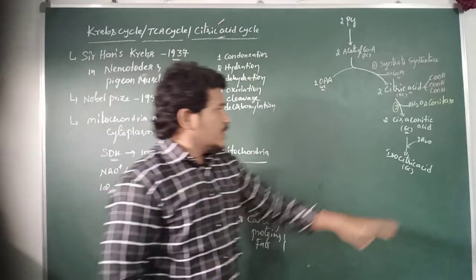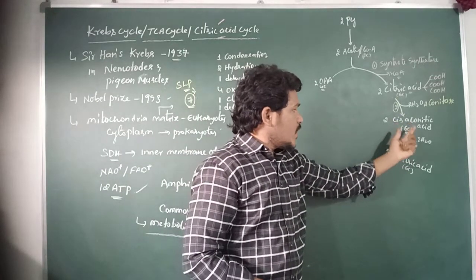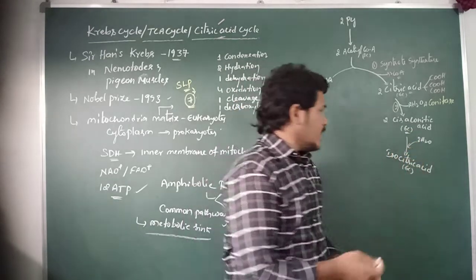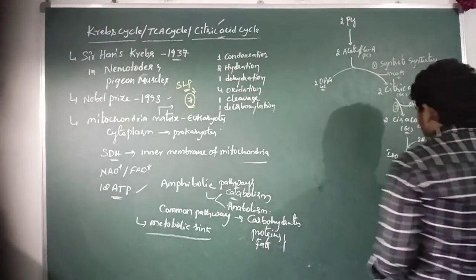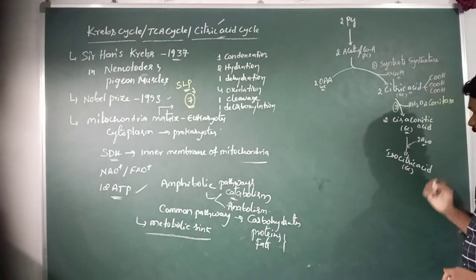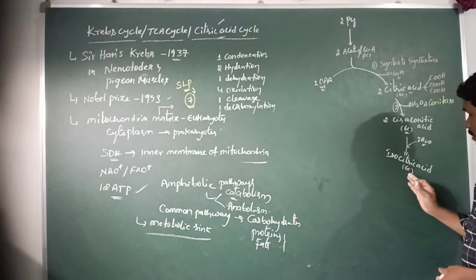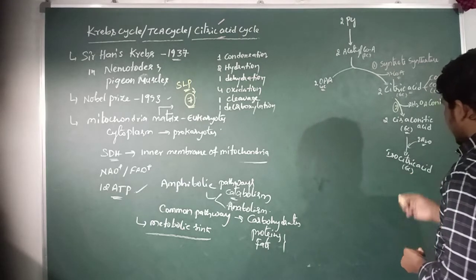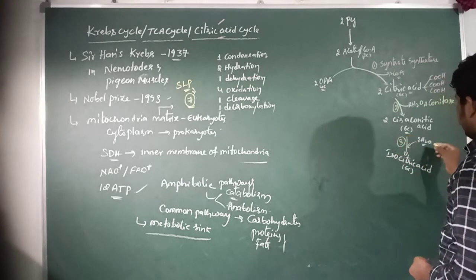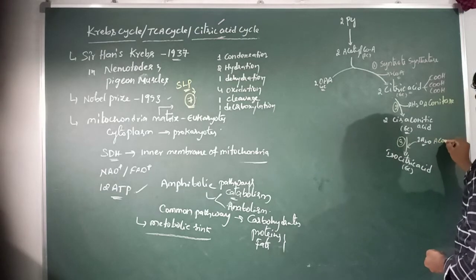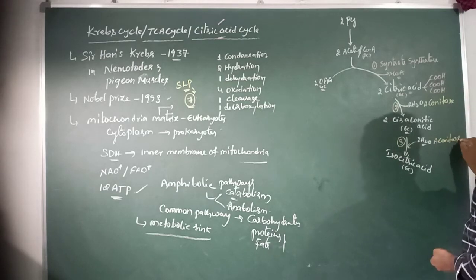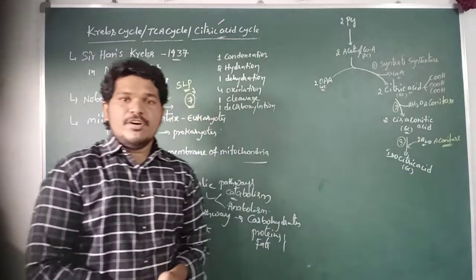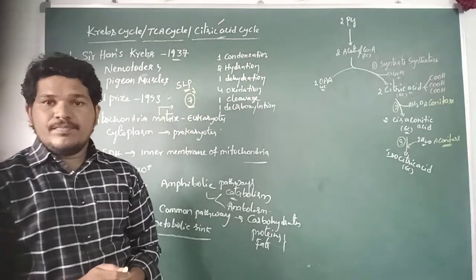So here the 6 carbon compound cis-aconitic acid is hydrated, reacted with a water molecule, and further converted into isocitric acid, which is a 6 carbon compound. This reaction is catalyzed by the enzyme aconitase, the same enzyme which catalyzes the second step of the Krebs cycle.